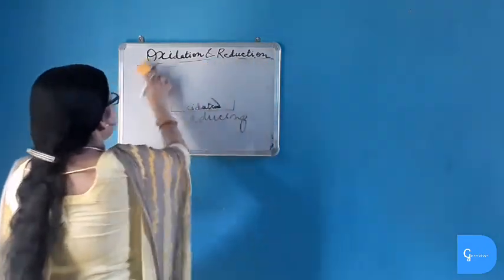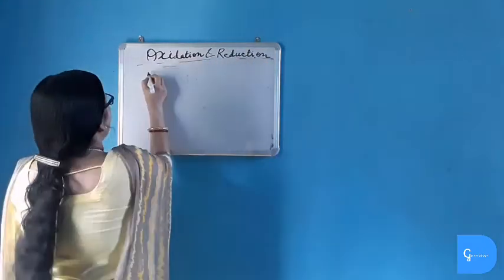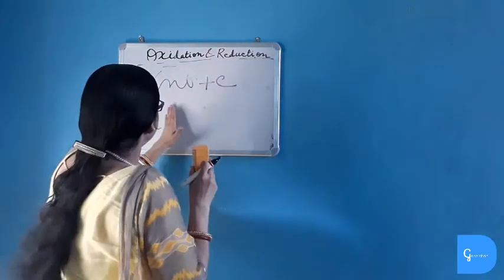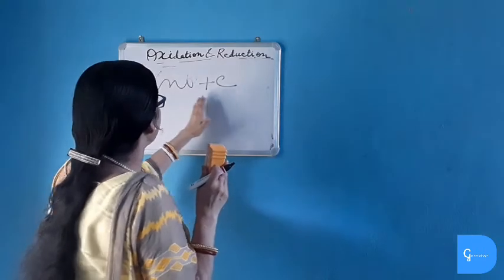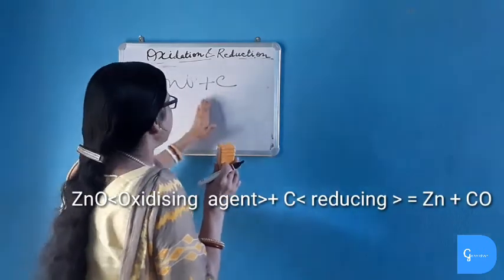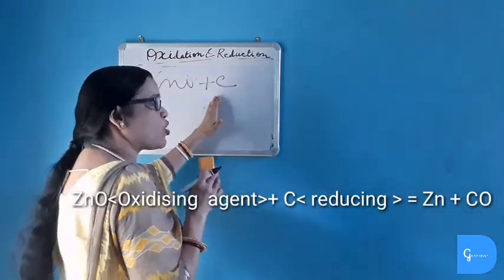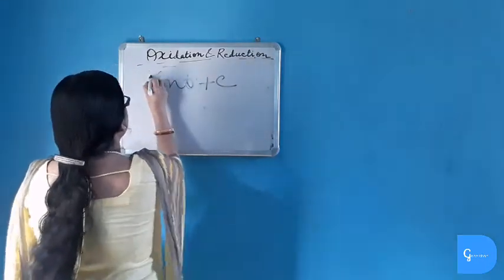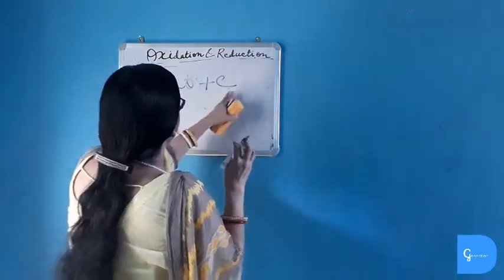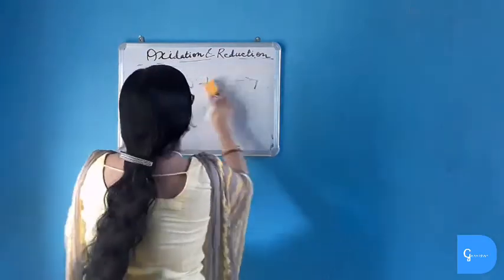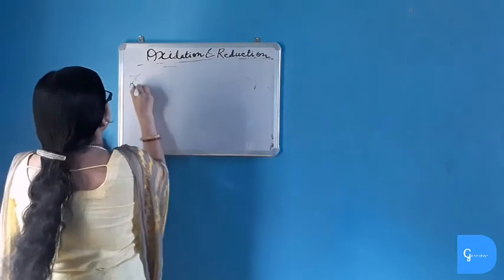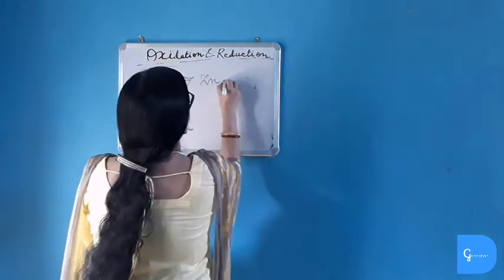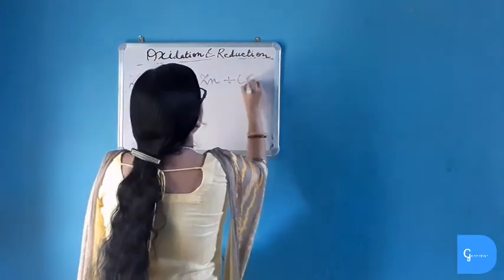Okay. Now take another example. Another example is when zinc oxide reacts with carbon. This reaction is very important in extraction of zinc from zinc oxide, and this is known as calcination. You will learn more about this in the chapter metals and non-metals. Now see what happened here. In this example, we have taken zinc oxide and carbon. Zinc oxide plus carbon gives zinc plus carbon monoxide.